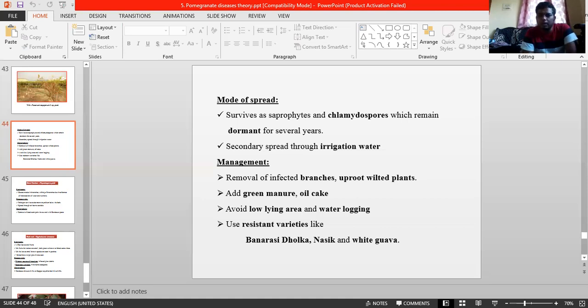And next, biological. Aspergillus niger strain AN17, Trichoderma viride, Trichoderma harzianum, and Penicillium citrinum, any one you can use as a soil drench. And next, the most important, chemical. Stem injection with 0.1% water soluble 8-quinoline sulfate. Remember it is a stem injection. And drench with 0.2% benomyl or carbendazim 4 times in a year, and spray twice with metalaxyl and zinc sulfate. Okay. And disinfestation of soil with metam sodium at 252 ml per 10 square meter.